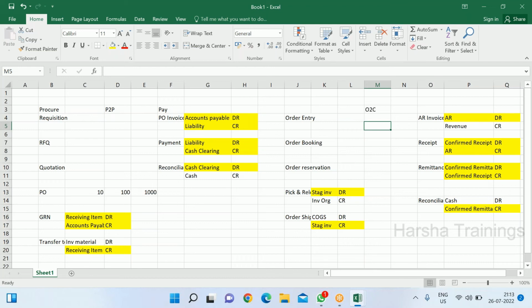And in AR, balance due invoices will be created. If the customer is paying half the amount and is asking for a balance due invoice for the other half, then a balance due invoice needs to be generated. So all these other transactions, I'll show you directly in the system, because that is one of the events of this process, right? That is why I'll show you directly in the system, and at that time I'll explain the accounting entry of that process. That is one of the events, that is not a process. So this is actually the process that I've discussed.